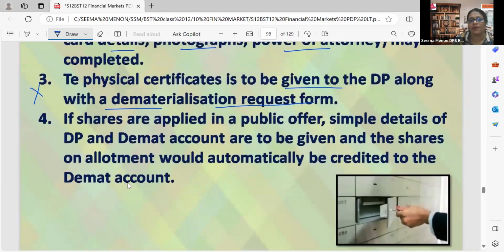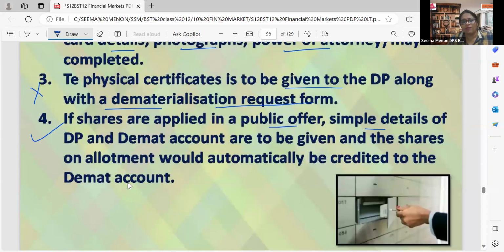If shares are applied in a public offer, simple details of DP and demat account are to be given. Nowadays we can see the 4th point; the 3rd point has no relevance. If we are purchasing through an initial public offer, then simple details of the depository participant and demat account are to be given, and the shares on allotment would automatically be credited to the demat account. We have to inform our broker, open a demat account, and all the details of DP and demat account should be given to our broker.